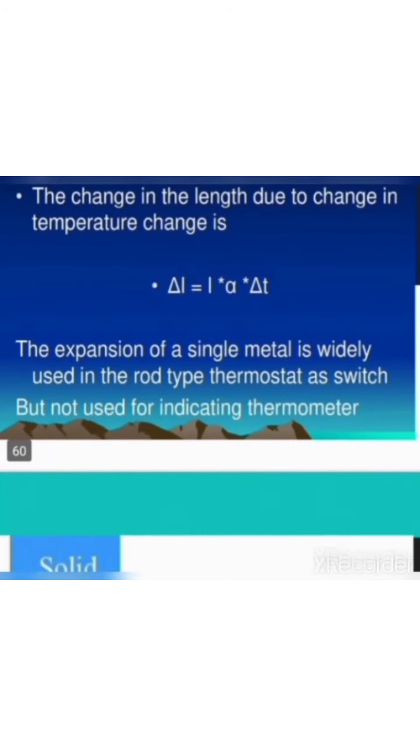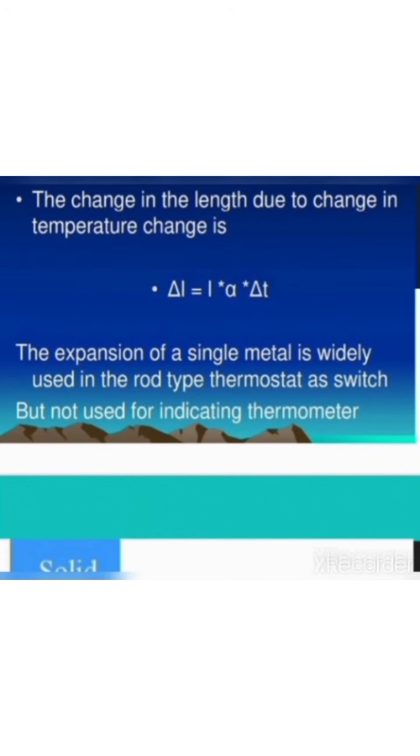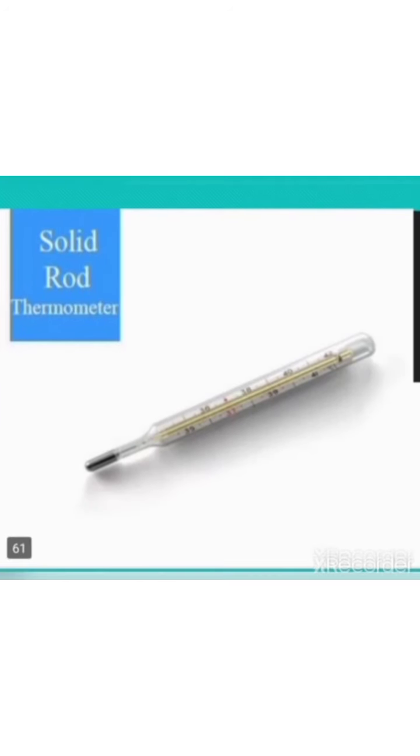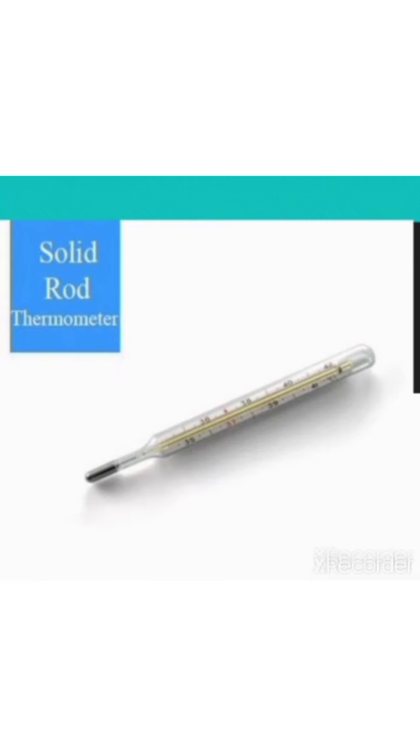Next one is the solid rod thermometer. It operates on this formula: delta L = L × alpha × delta T. Here L is the original length, alpha is the thermal coefficient, delta T is the temperature difference, and delta L is the change in length. The expansion of a single metal is widely used in rod type thermostats as a switch, but it is not used for indicating thermometers. This is the diagram of a solid rod thermometer.